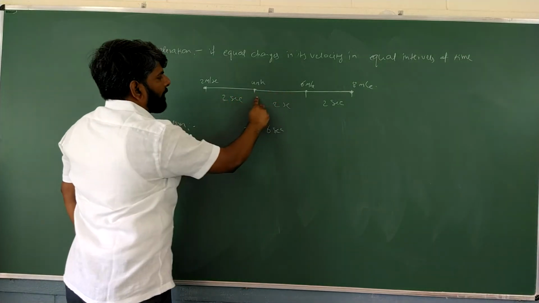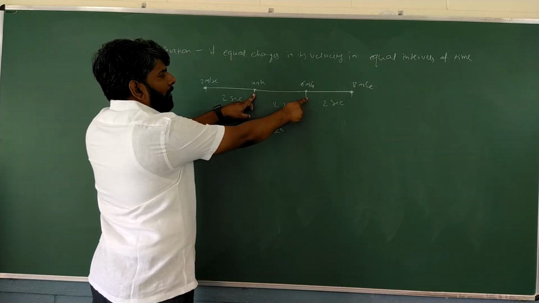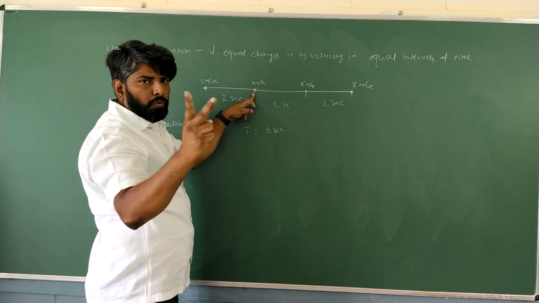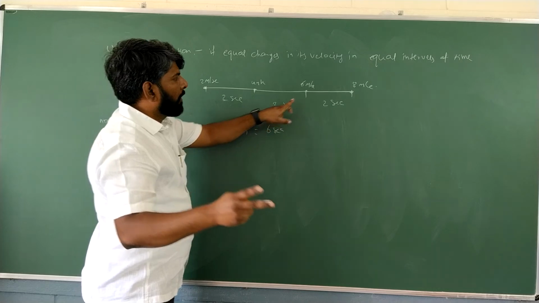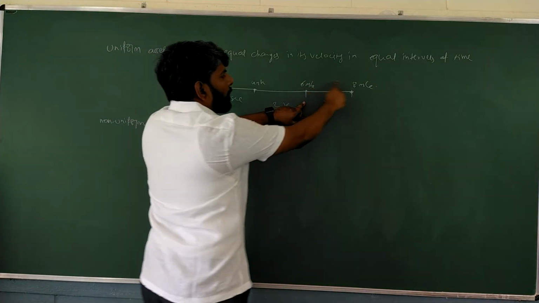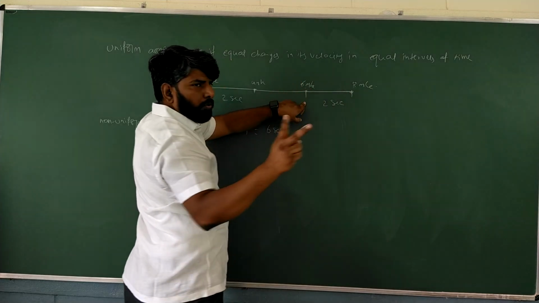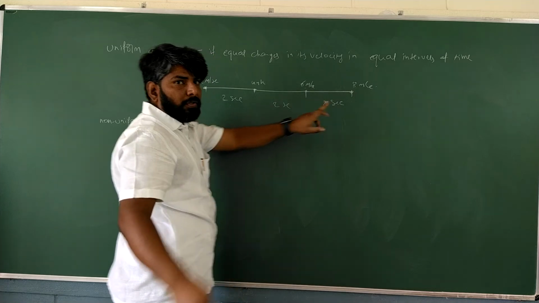In the third interval, from 6 to 8, the change is 8 minus 6, which is 2, in 2 seconds.